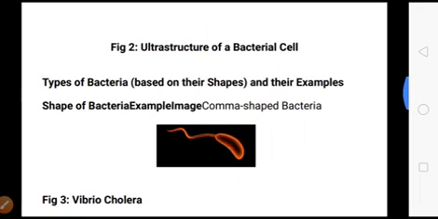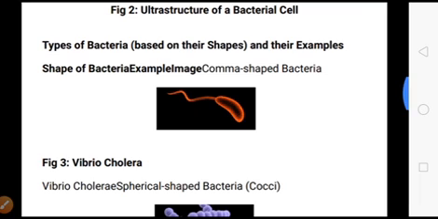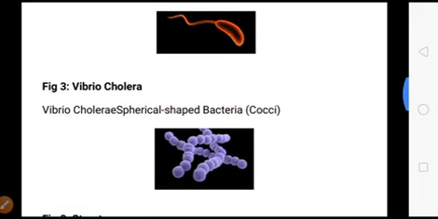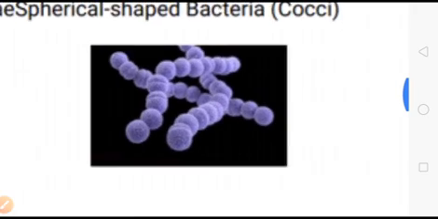Now the types of bacteria, based on their shapes. That is the comma shaped bacteria, the Vibrio cholerae. Here you can see the comma shaped bacteria. Then spherical shaped bacteria, that is the cocci, like Streptococcus.